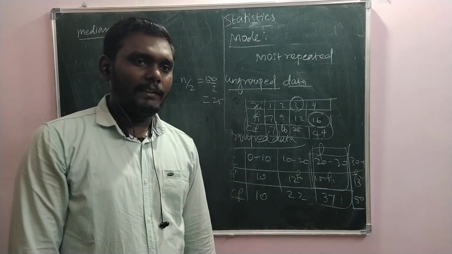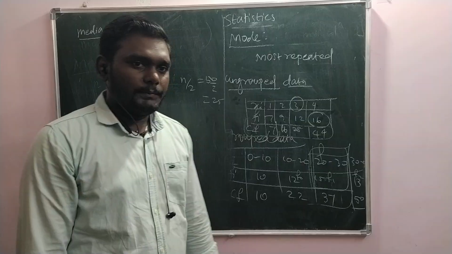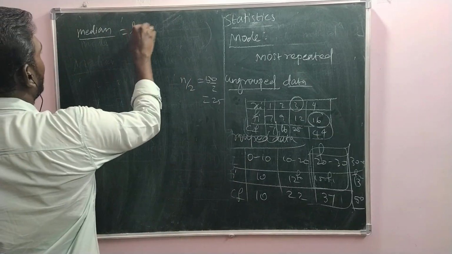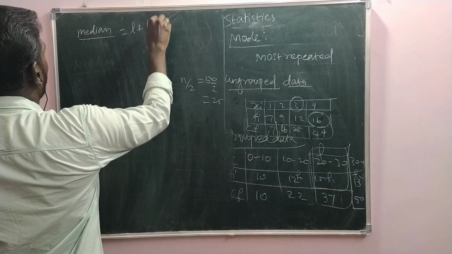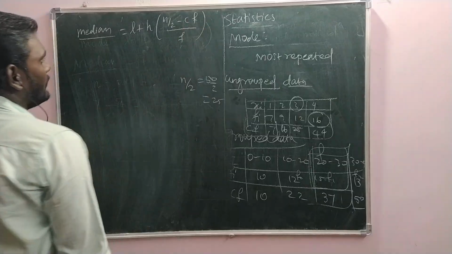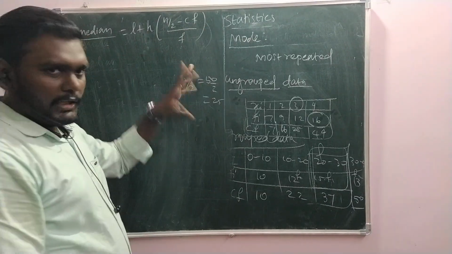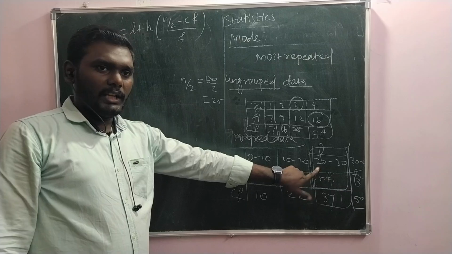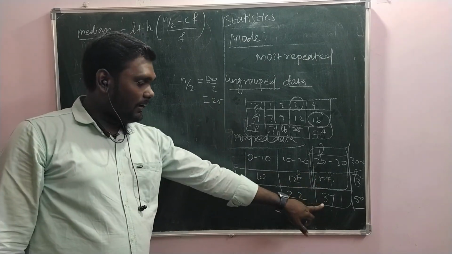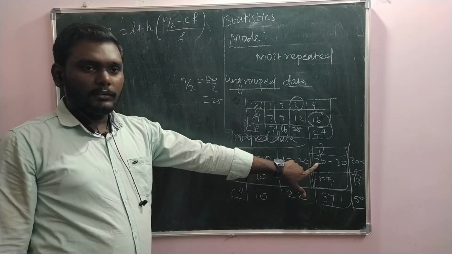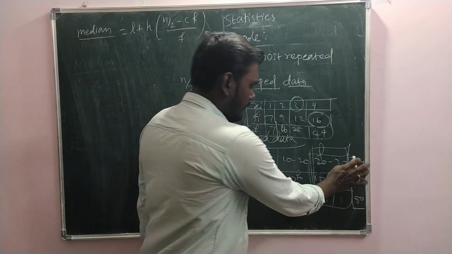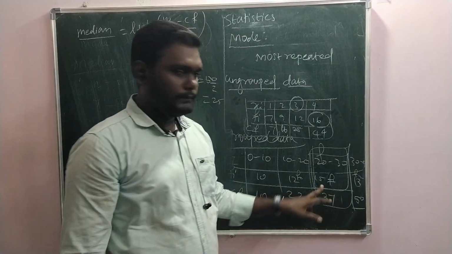After finding the median class, we should mark the required things for the formula. The formula for the median is L plus h into (n by 2 minus CF) by f. L is the lower limit of the median class, chosen because its cumulative frequency is greater than n by 2. f is the frequency of the median class.